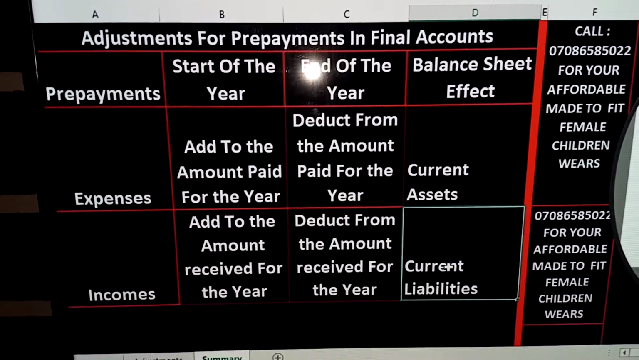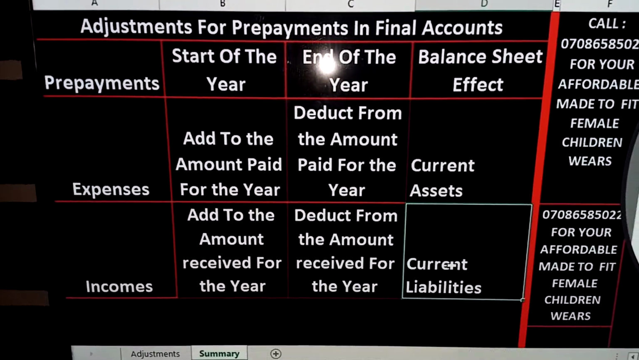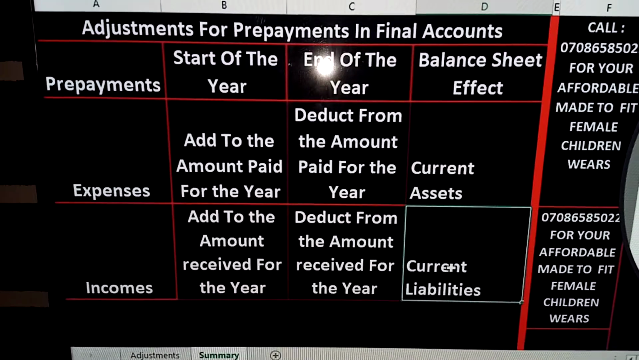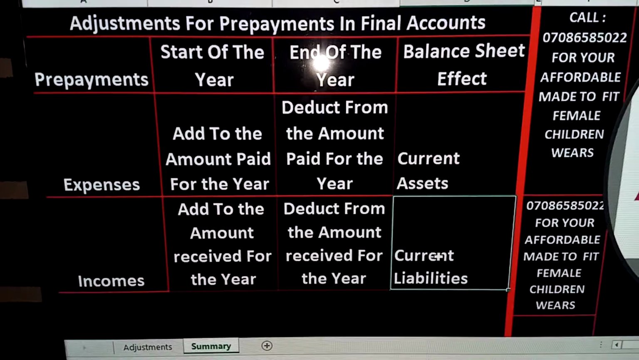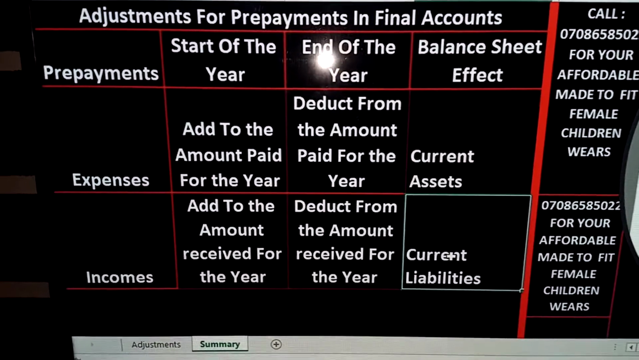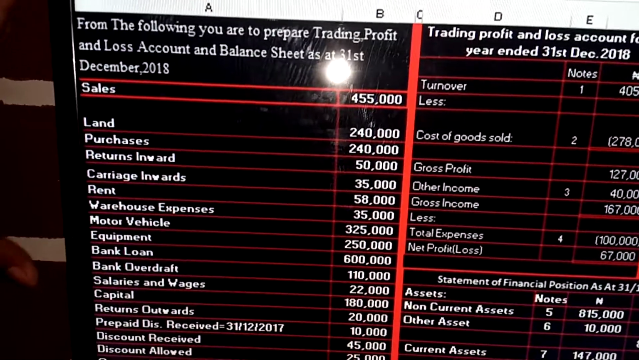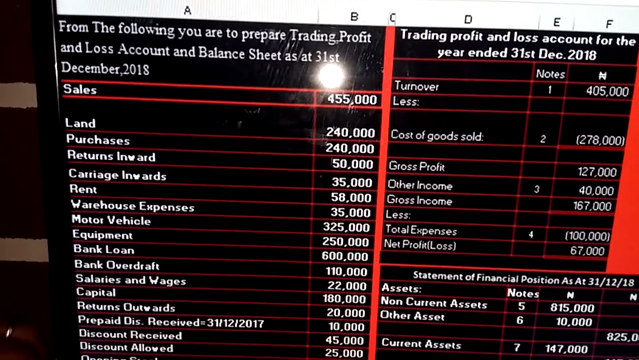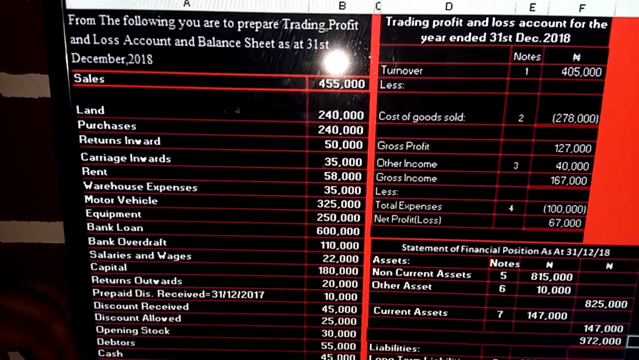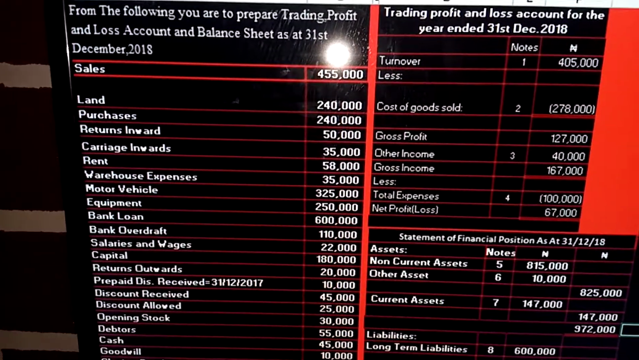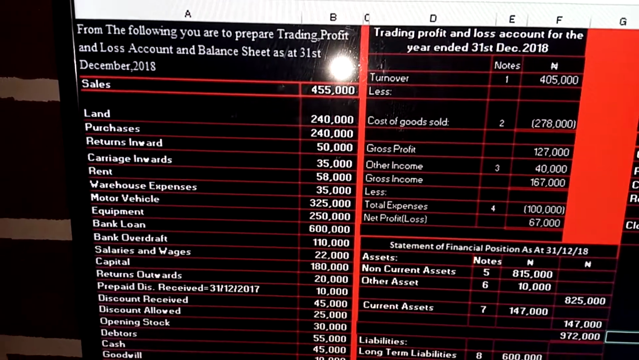So this prepayment at the beginning or at the end, we find them more in an incomplete record setting. Okay, but in a complete record setting, you have more of what? End of the year adjustments. Now, this is an illustration. There's a question we used in our previous class without adjustment. So you can just go to previous class without adjustment and familiarize yourself with it. We just added one or two things.